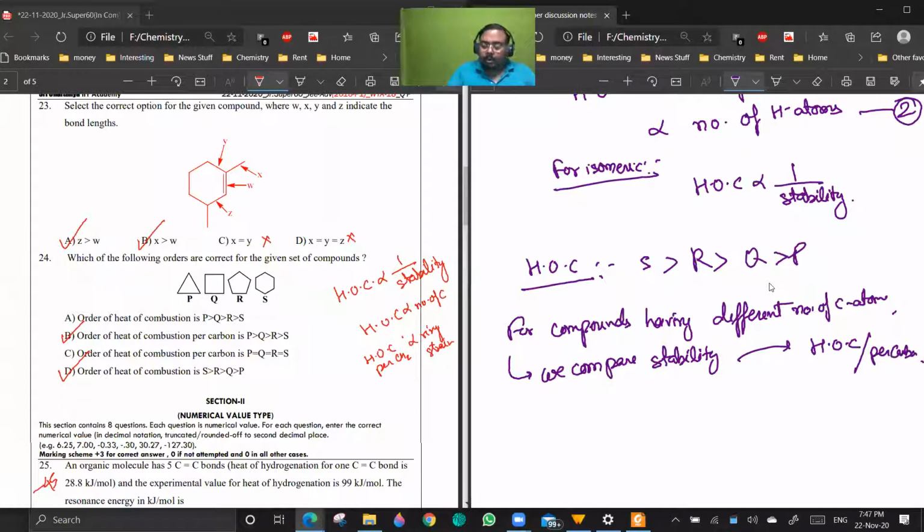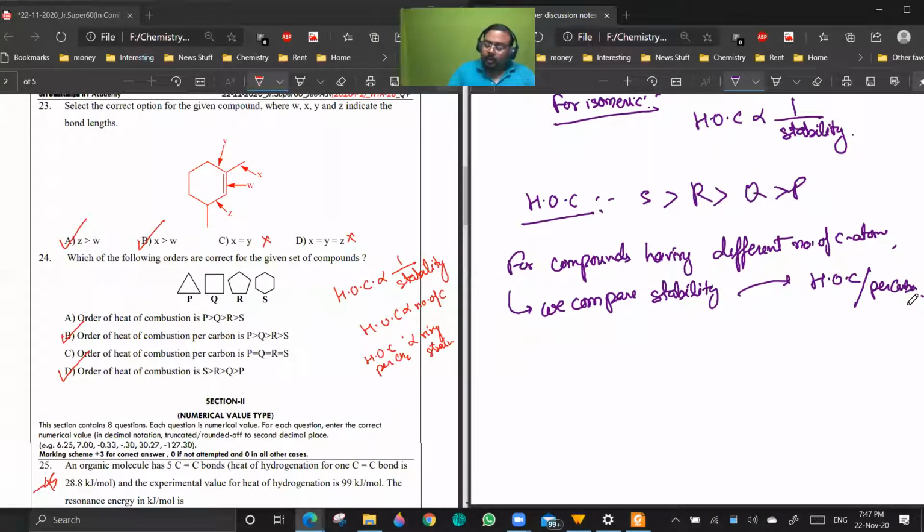So you see, even though S will have more heat of combustion because it has more carbon atoms, if you take the average, if you take per carbon, the value will come less than what it is in case of cyclopropane. So heat of combustion per carbon will be directly proportional to stability for cycloalkanes.